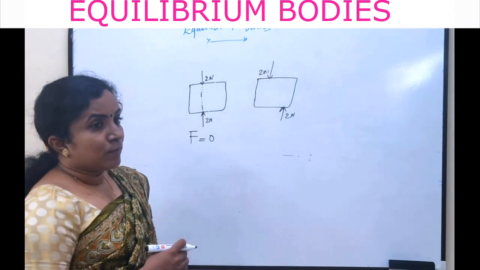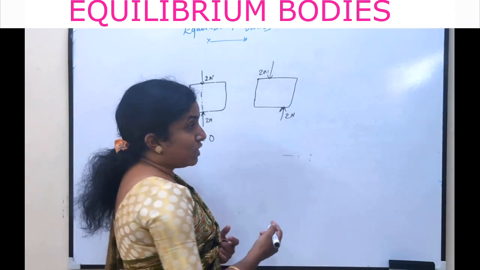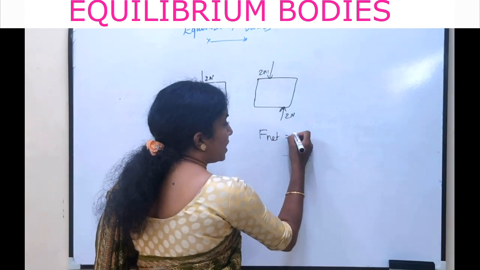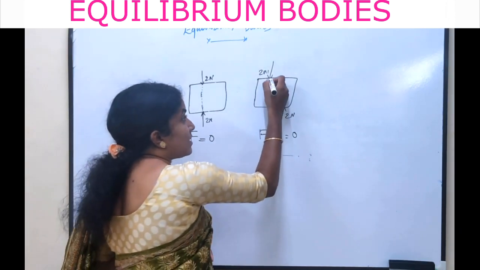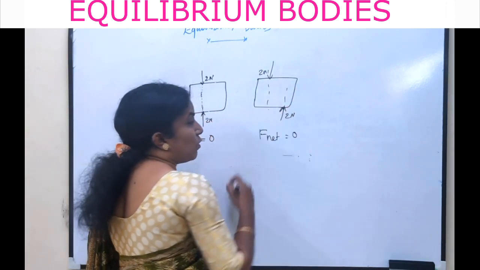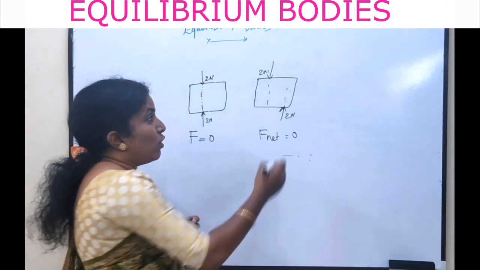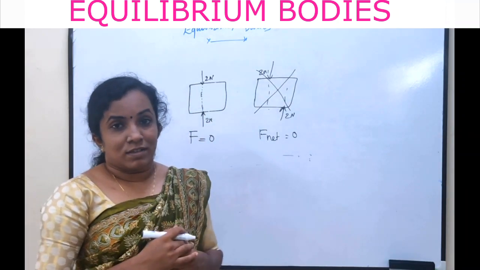Here also, two forces are acting. They are equal and opposite. Hence, the net force acting on the body is 0. But they do not act along the same line, so they will produce a turning effect. So, we cannot say that this is an equilibrium body.